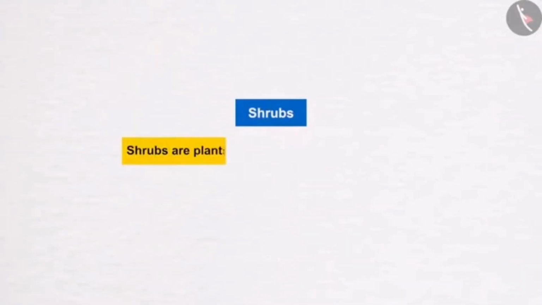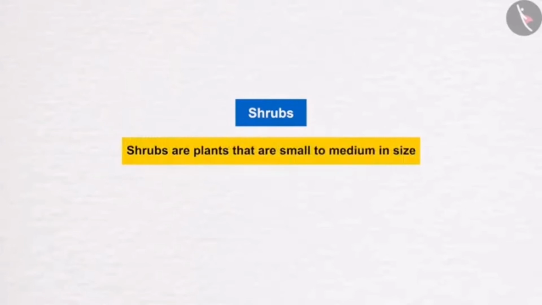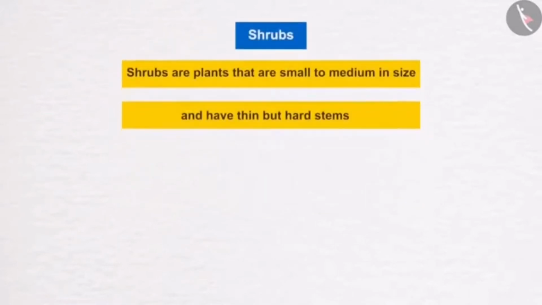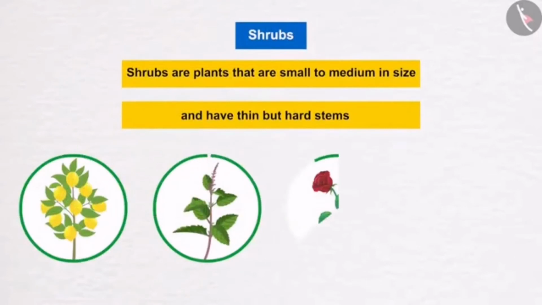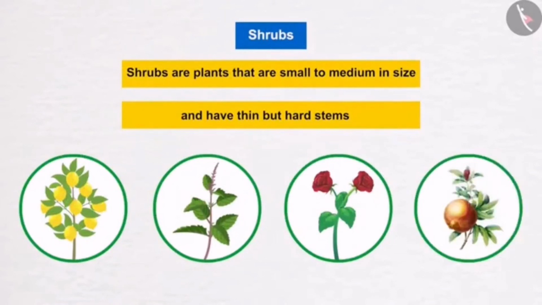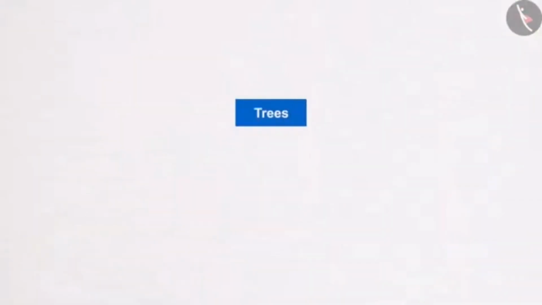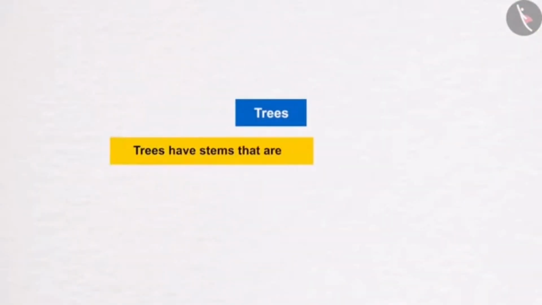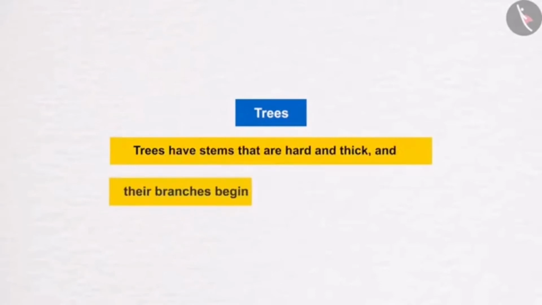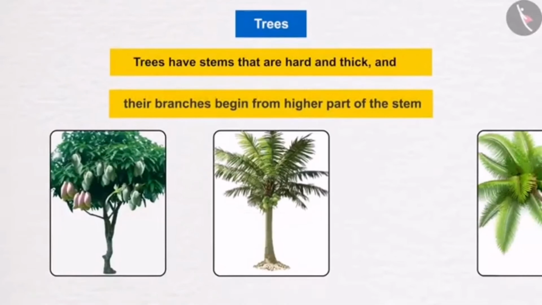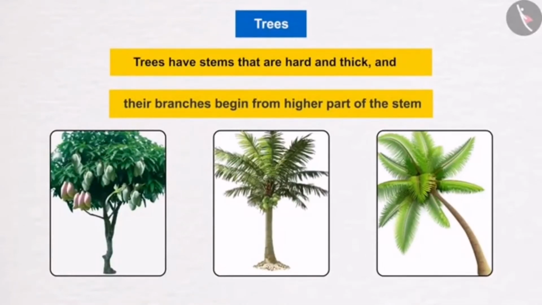These plants are small to medium in size and they have thin but hard stems. The branches of these stems also originate from near the ground only. Lemon, basil, rose and pomegranate are some other examples of shrubs. The next type of plants are trees. Their stems are hard and thick and their branches begin from higher part of the stem. Mango, dates, coconuts, etc. are some examples of trees.